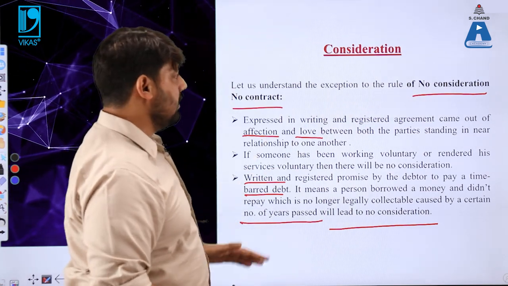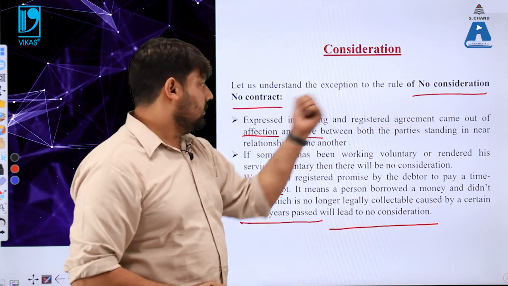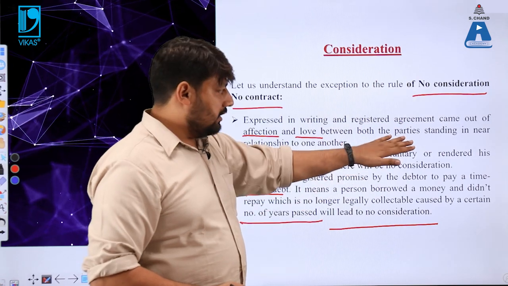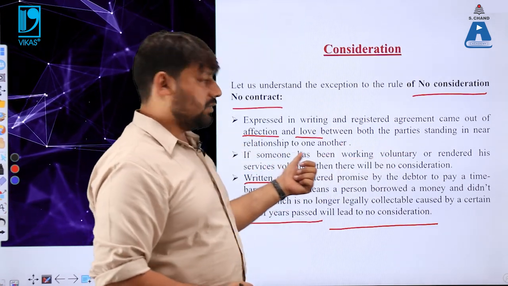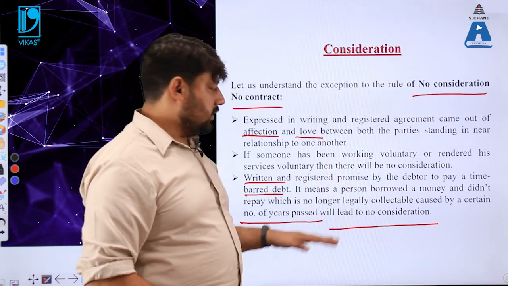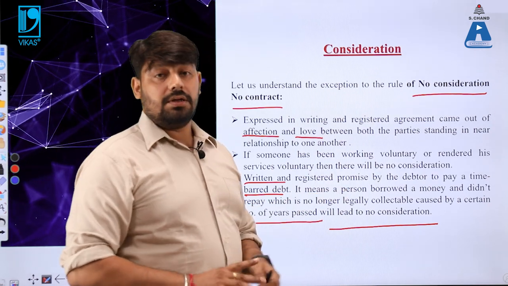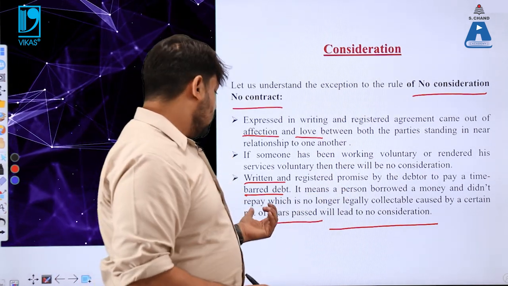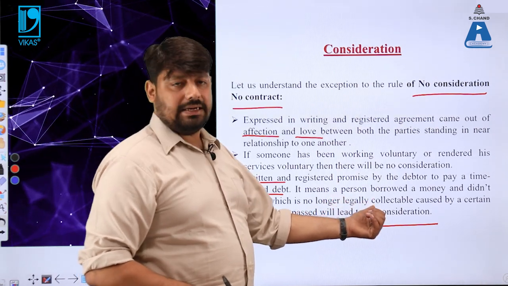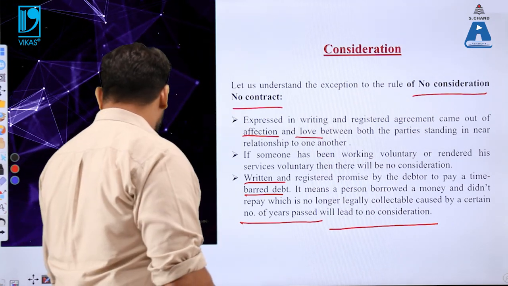So in this particular slide we were discussing what the exceptions are to no consideration and no contract. Number one, affection and love between both the parties, that leads to no consideration. Number two, if someone is working voluntarily for you or by his own wish, then again no consideration. And number three is a written and registered promise by the debtor to pay a time-barred debt, but a certain number of years have passed and that becomes no longer legally collectible, so there would be no consideration. Let us understand the next slide.